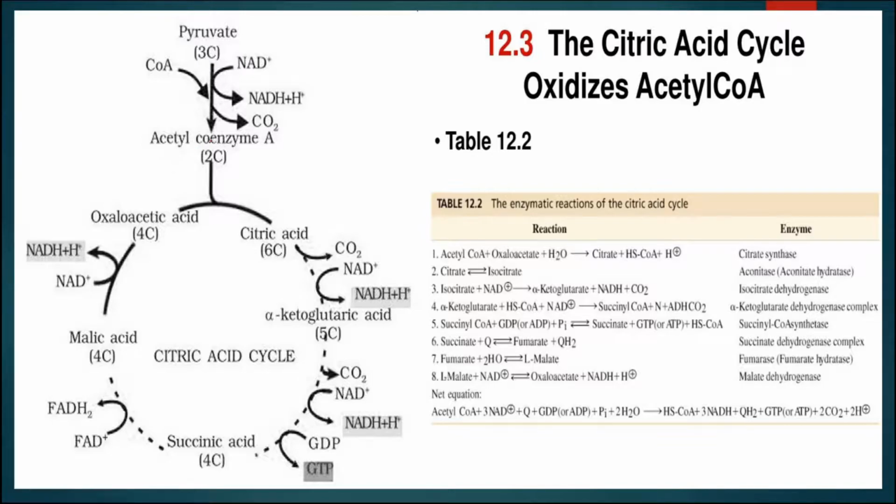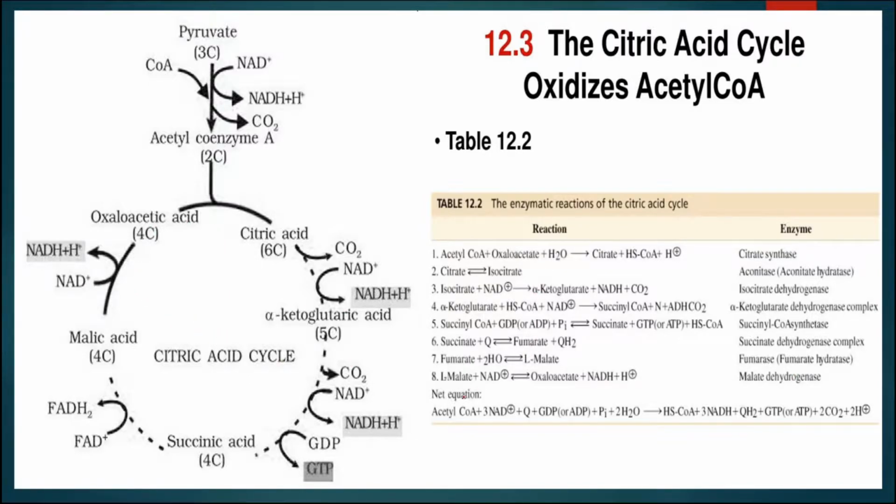So acetyl coenzyme A is known as the connecting link between glycolysis and the Krebs cycle, because pyruvic acid will convert into acetyl coenzyme A, and this will enter the Krebs cycle. Here different types of enzymes help in this process: citrate synthetase, aconitase, isocitrate dehydrogenase, alpha ketoglutarate dehydrogenase complex, succinyl coenzyme A synthetase, succinic dehydrogenase, fumarase, and malate dehydrogenase. All these enzymes help in the Krebs cycle.